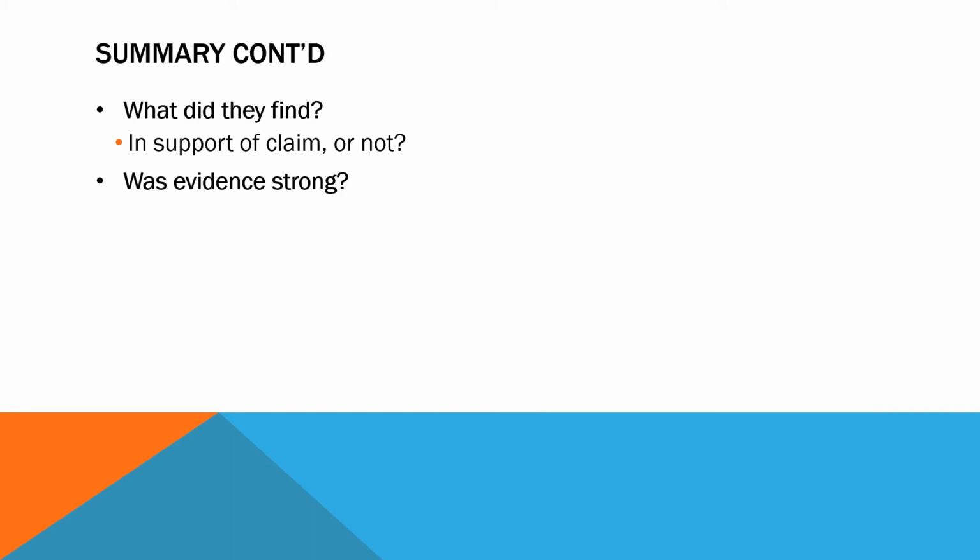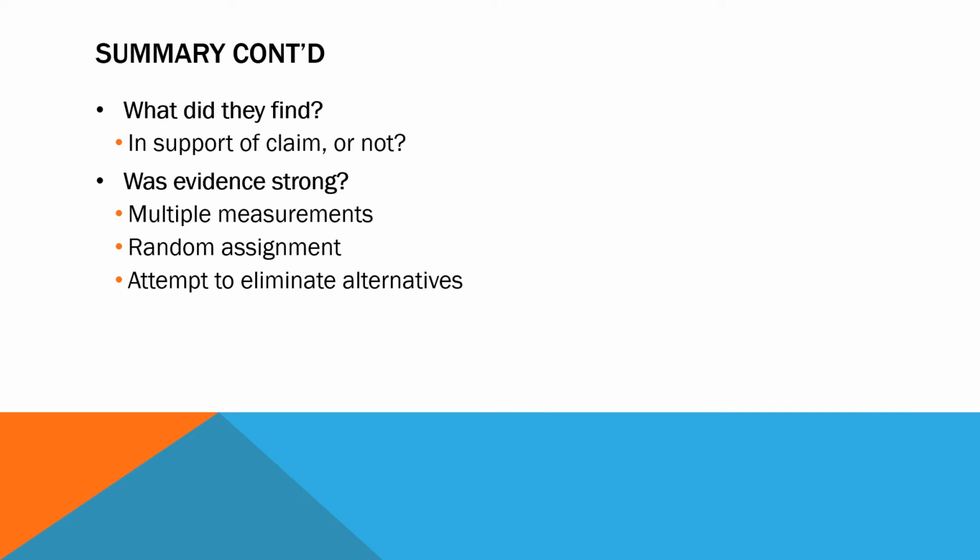I talk about this in an earlier week, so I recommend you go back through and take a look at that video. But keep in mind that strong evidence is evidence that has a lot of different types of evidence behind it. So for example, if they used multiple measurements or multiple populations, if they had a strong design using random assignment, those are all things that increase the strength of the argument that they're making. If they've made an attempt to eliminate alternatives, even if they can't randomly assign, that makes the study stronger than if they haven't attempted to eliminate alternative causes.